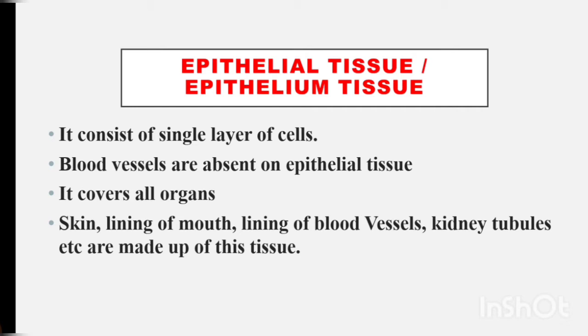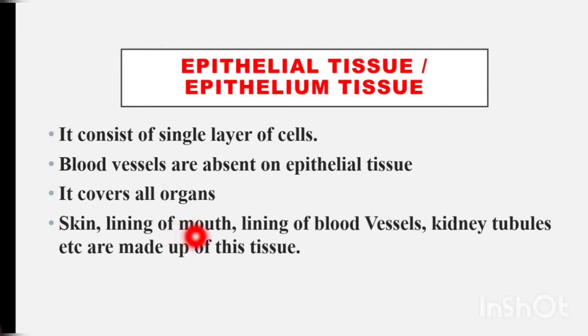Then the third point: epithelial tissues cover all organs. So epithelial tissues will cover all the vital organs. എല്ലാ അവയവങ്ങളെയും പൊതിഞ്ഞു കാണുന്നത് epithelial tissue ആണ്. Then the last point: skin, lining of mouth, lining of blood vessels, kidney tubules, etc. are made up of this tissue.